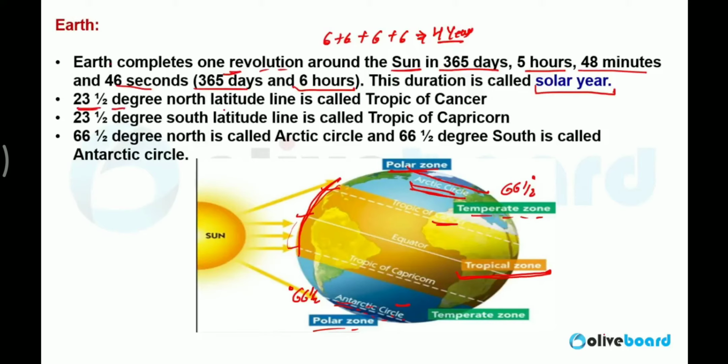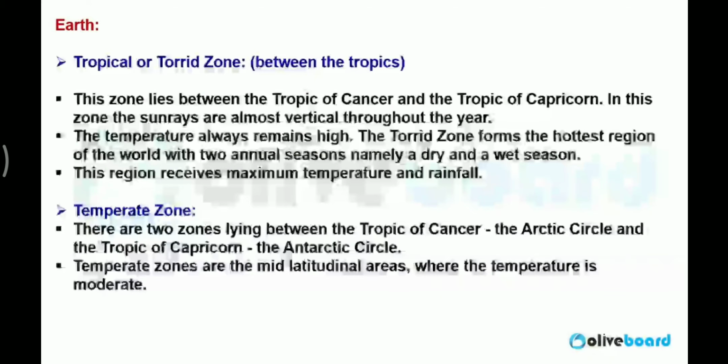The 23.5 degree north latitude line is called the Tropic of Cancer. The 23.5 degree south latitude line is called the Tropic of Capricorn. 66.5 degree north is the Arctic Circle, 66.5 degrees south is called the Antarctic Circle. Now I told you about the zones, and repeating again, there are 3 zones: tropical zone, temperate zone and polar zone. Let's see the details.